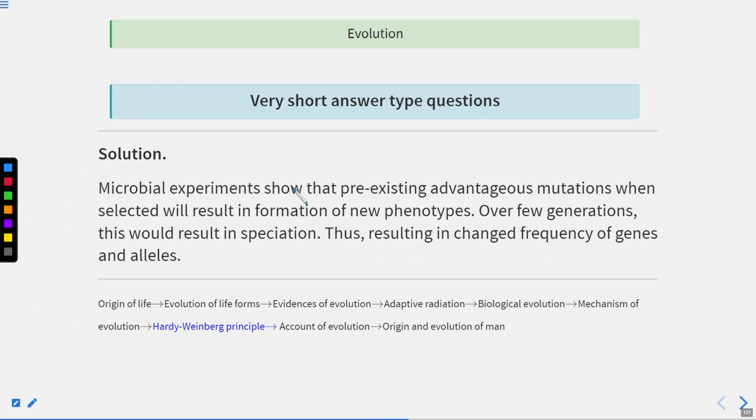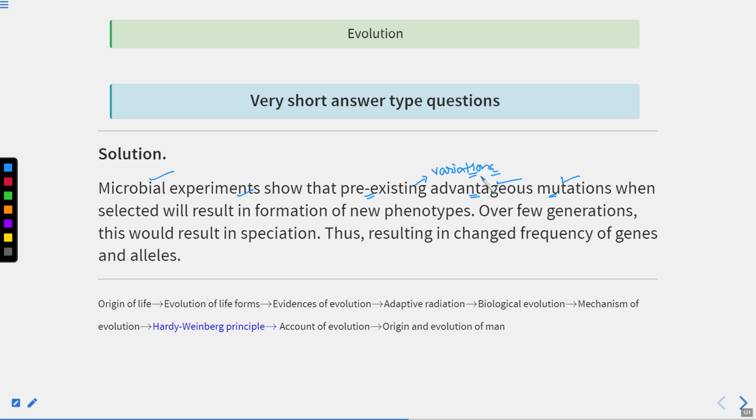Now, microbial experiments, which we also discussed in the previous session, show pre-existing advantageous mutations. There are already pre-existing variations in a population, due to the presence of these beneficial mutations.